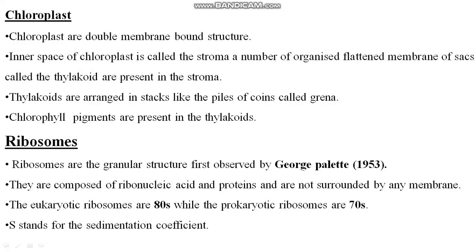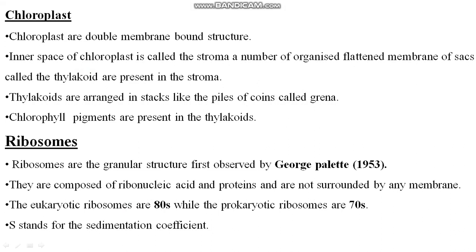Clear? So chloroplasts are double membrane bound structures. I told you the inner matrix of the chloroplast is called the stroma. A number of organized flattened membrane sacs called thylakoids are present in the stroma, and thylakoids are arranged in stacks like piles of coins called the grana. The chlorophyll pigments are present in the thylakoids.